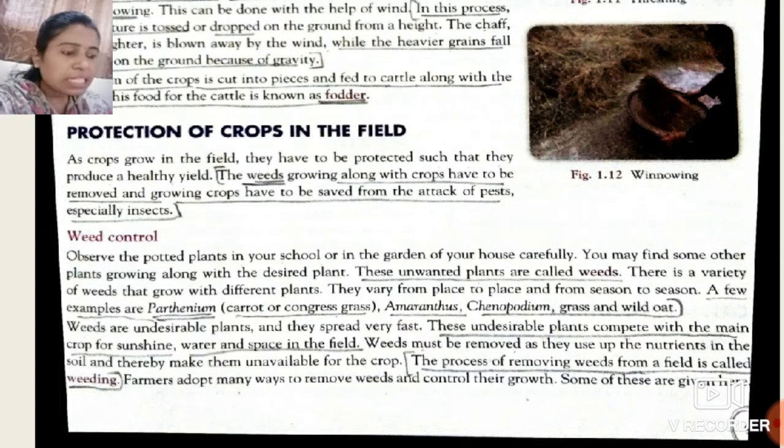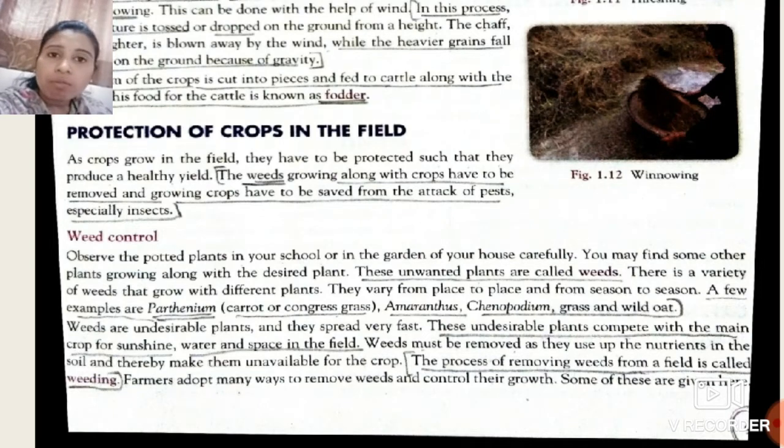So there are certain other factors also which affect the growth of our main crop or the wheat crop. That means there are certain pests, especially insects, which give harm to our crop, or they can also give diseases to our crop. So we have to also protect our crop from all these kinds of factors. So students, there are a variety of weeds.